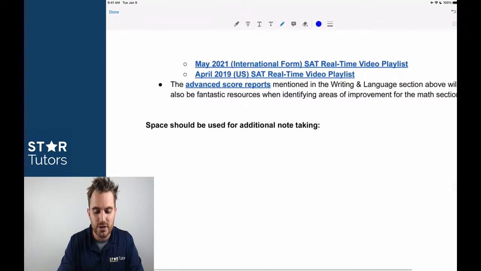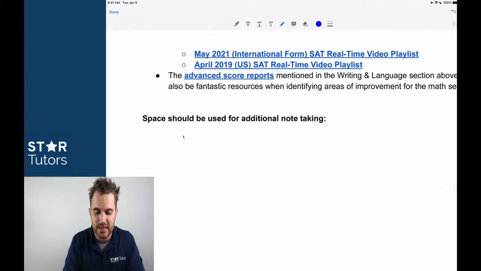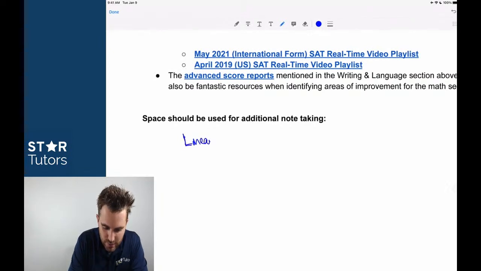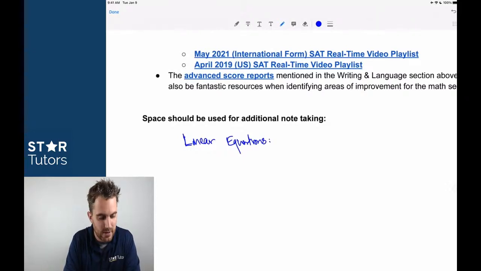If you're looking at linear equations as part of the notes that I'd recommend everybody take, if you're missing questions on linear equations, you need to go back and review this week all questions of the SAT, maybe untimed even, that contain the words linear equations.